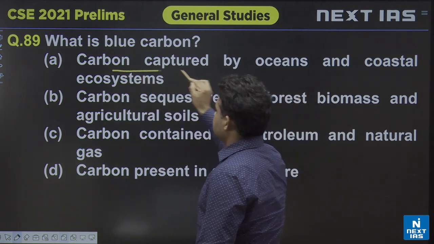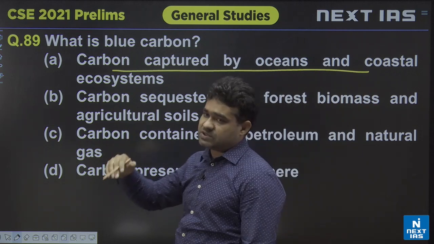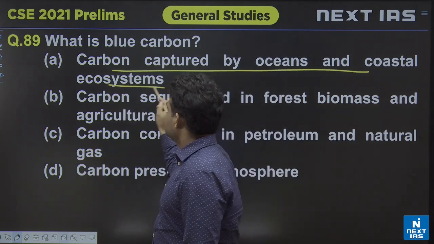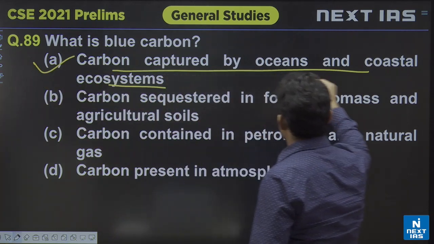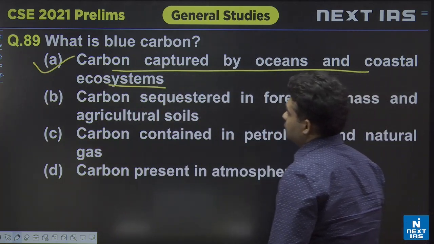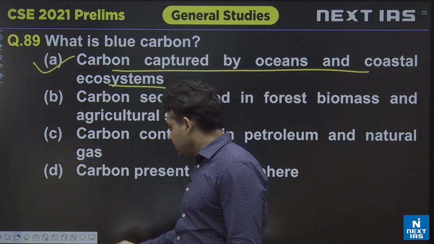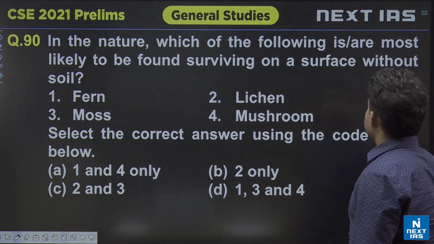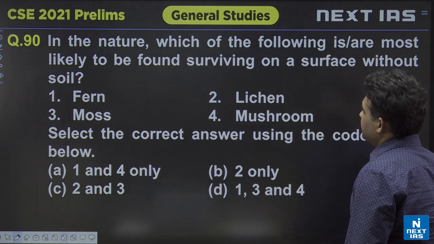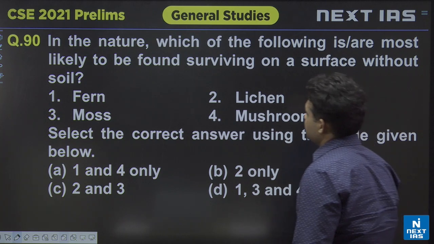Blue carbon is carbon that is captured by the marine or coastal ecosystem, the ocean and coastal ecosystem, that is called blue carbon. So blue carbon is carbon that is captured by the ocean and coastal ecosystem. Next question: in nature, which of the following is or are most likely to be found surviving on a surface without soil?